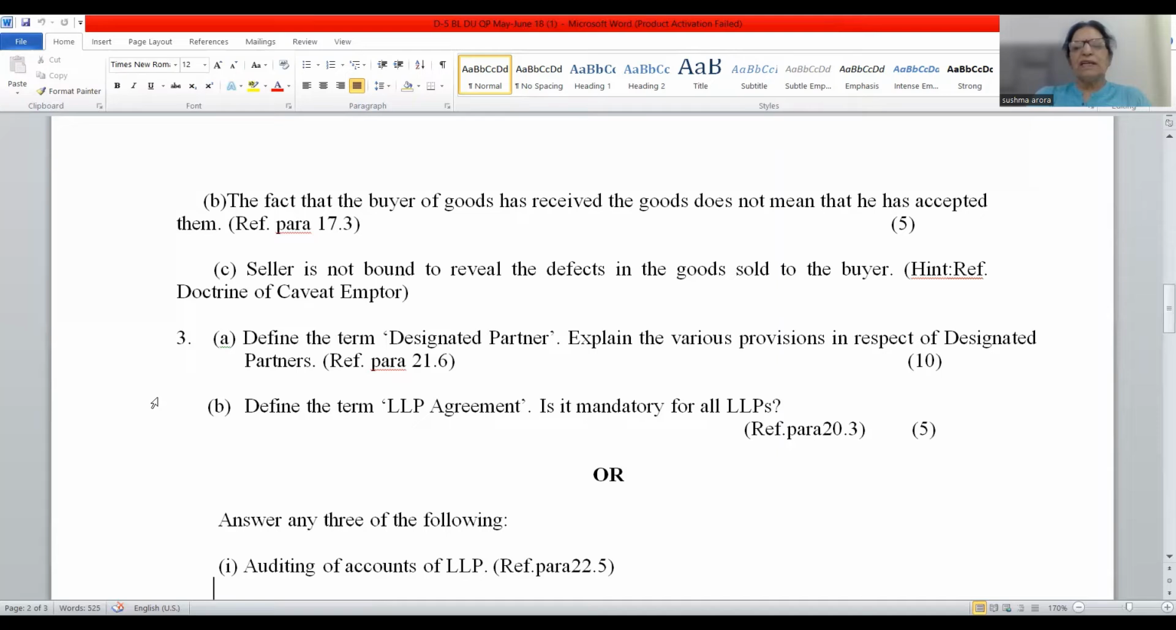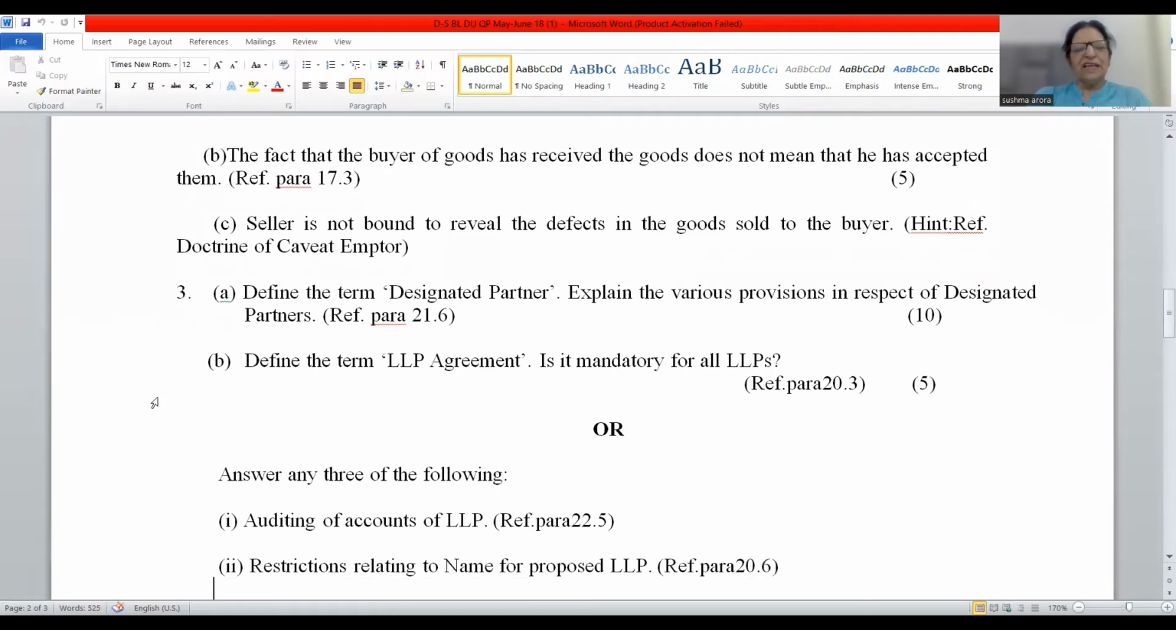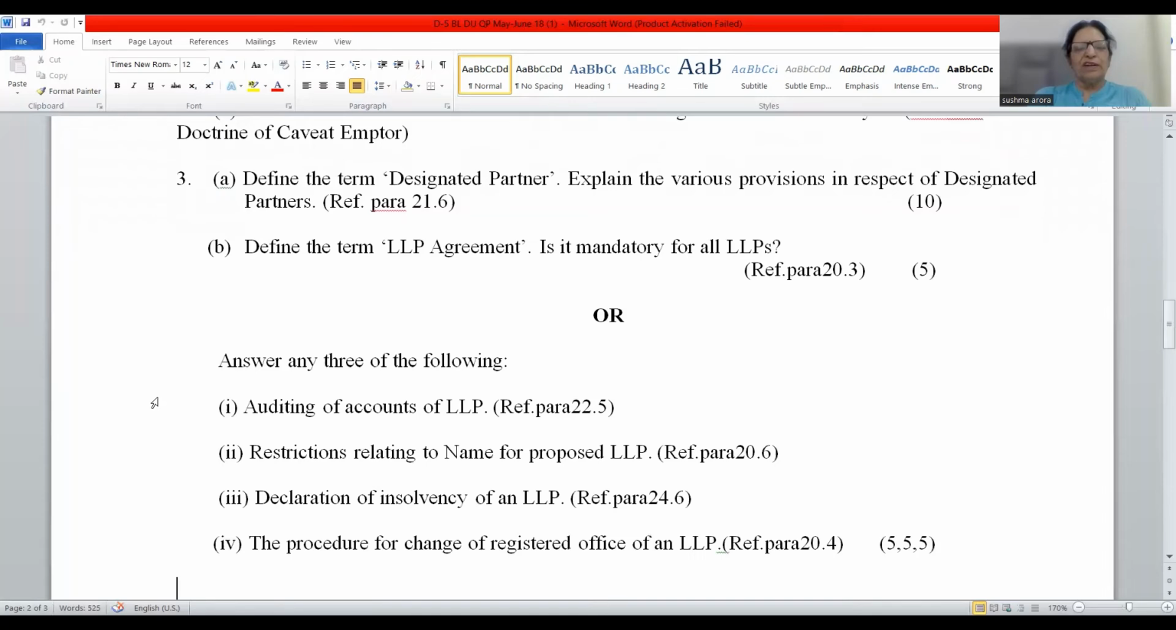It is not mandatory for all LLPs to prepare an LLP agreement. In case partners decide to draft an LLP agreement, well and good, and in case they do not decide to draft an LLP agreement, then in that case they will be bound by the provisions of Schedule 1. Schedule 1 contains the mutual rights and obligations of the partners of LLP. Now moving ahead, friends, answer any three of the following.